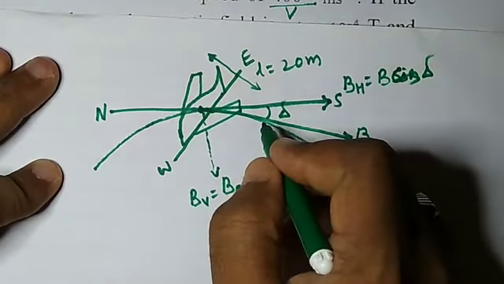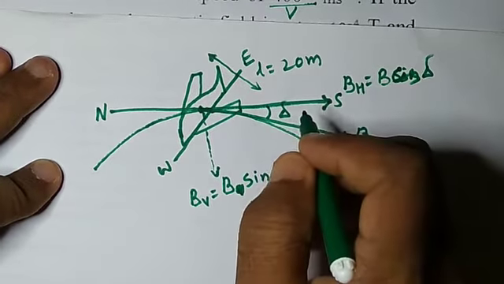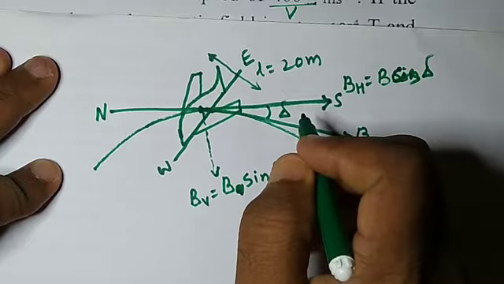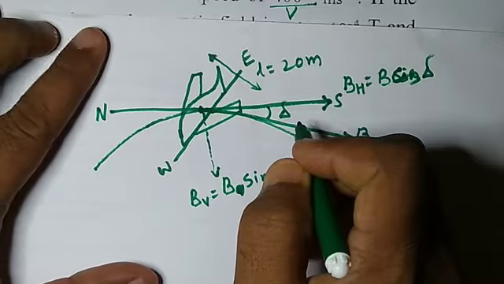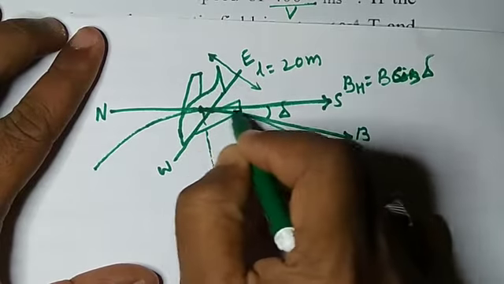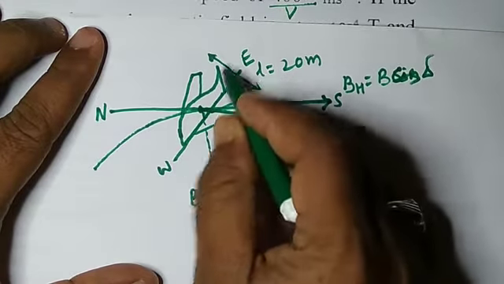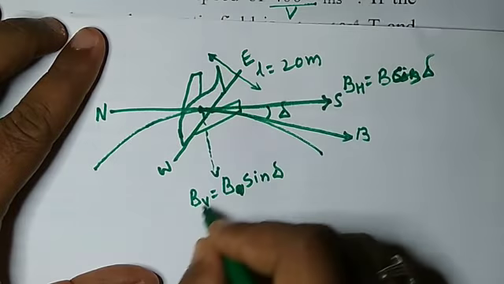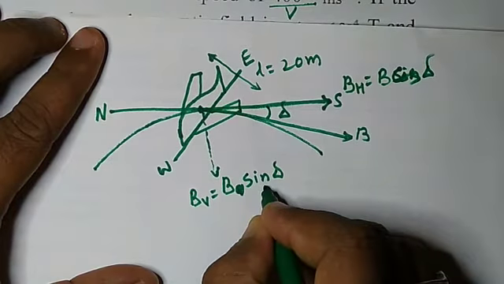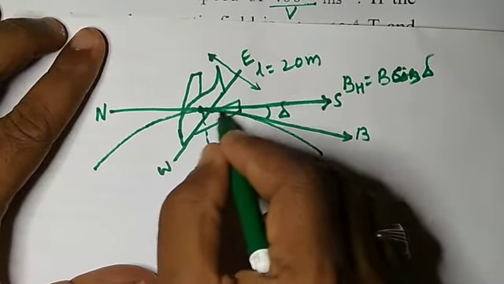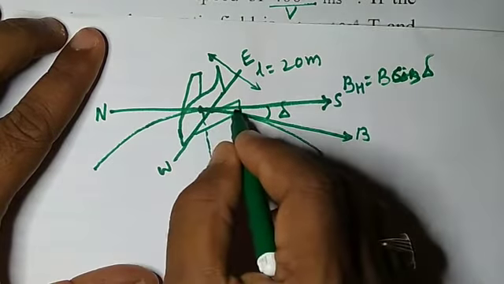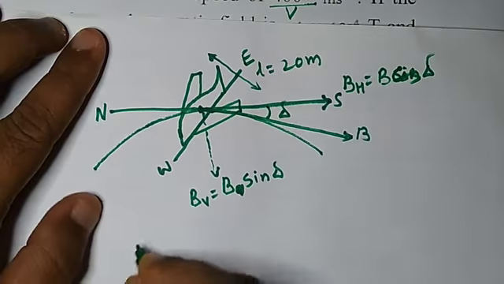As we know that when a rod is moving in a magnetic field, then an induced EMF is said to be developed on it. So here also the length of this wing is given as L. If it is moving in this magnetic field BV, that is B sine delta, then definitely an induced EMF is said to be developed across the wings, that we can calculate here.